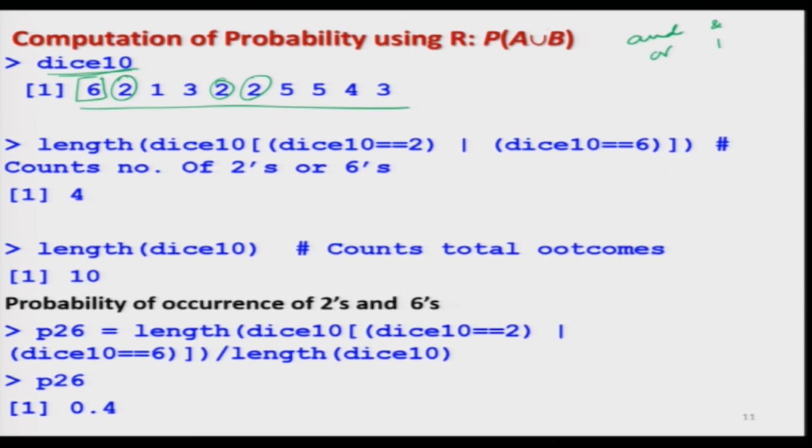Now, either 2 is occurring or 6 is occurring, but definitely 2 and 6 are not occurring together. But if you take an experiment of 2 dice, and you roll them and record the numbers, the minimum number that can be obtained will be 11 and the maximum number that can be obtained is 66. So, if you generate random numbers between 11 and 66 and compute the probability that 2 and 6 are occurring together, then possibly I can also compute the probability of occurring only 2, only 6 or 2 and 6 together.